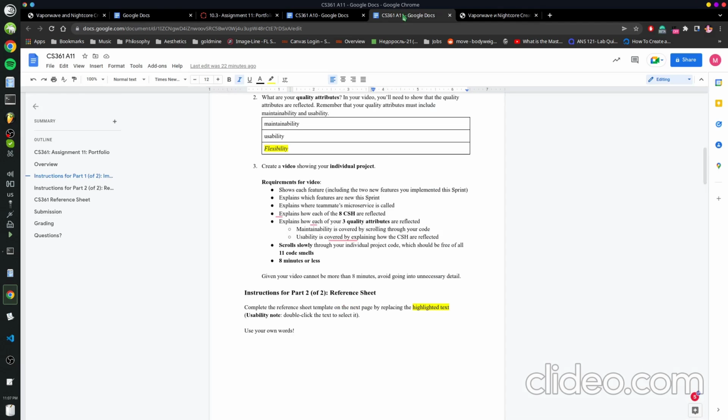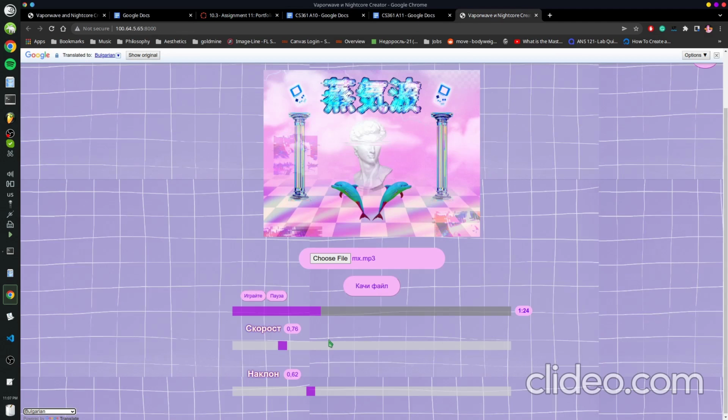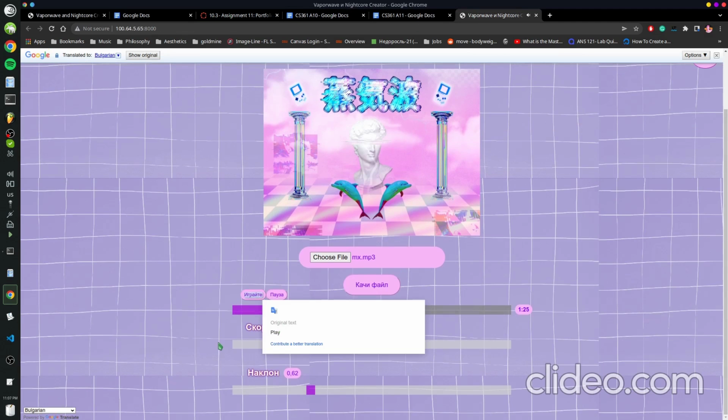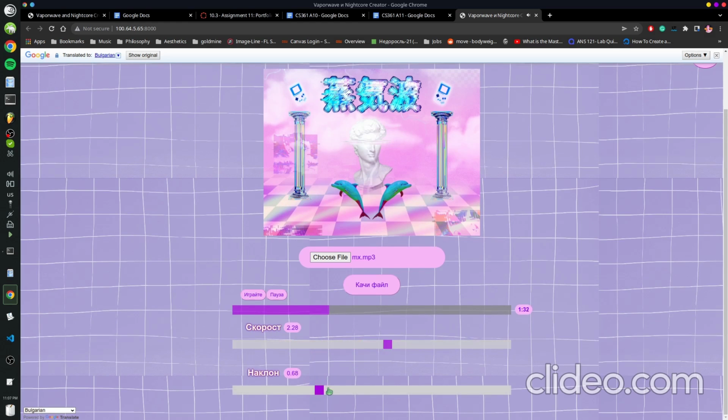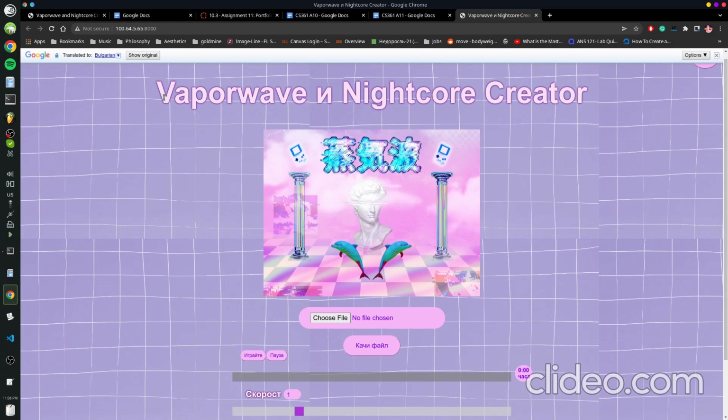And then my second one was I want to be able to manipulate and change my music quickly so that I don't have to wait long periods of time to modify music. So yeah, unlike my MVP, the implementation here is a bit different. And as you can see, the speed very quickly changes. And the pitch. It's basically instant. I'm going to go back to English, or just reload it. So those are basically the main features.